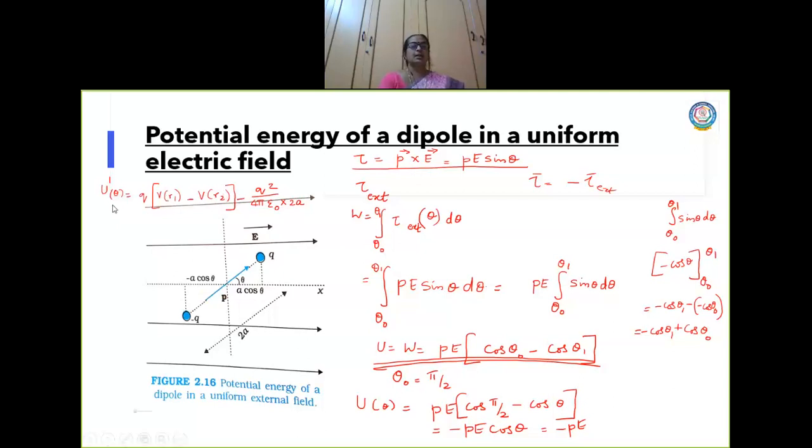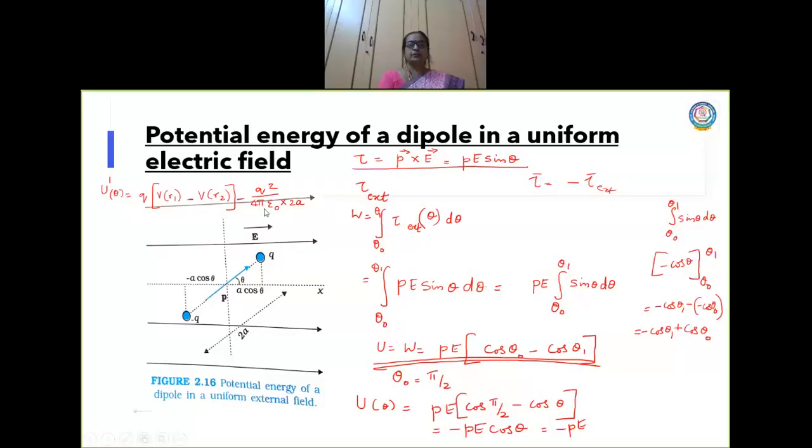I have taken q common, and V at r1 I have written. Instead of plus here I have minus, because one charge is minus, so I have put minus there. Minus V of r2, actually it should be plus there. Again I have the combination of q1 q2. Here both the charges have the same magnitude, only the polarity is changing. So minus q into q, you have minus q square by 4 pi epsilon naught.